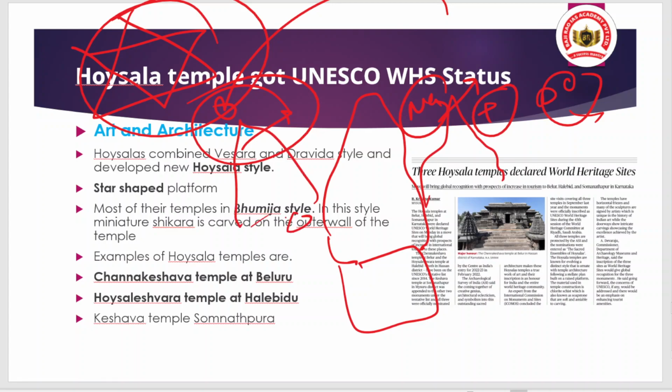And when we talk about the examples of Hoysala temple, then there is the Chennakeshava temple at Beluru, then we have the Hoysala temple at Halebidu, and we have the Kesava temple at Somnathpur. All are in Karnataka. So you have to understand and you have to be exact about the location of the temple, because in the previous year questions there was an exact question asked about the location, like where the Hoysala temple is located: Halebidu, which is in Karnataka. That is an important point to note.